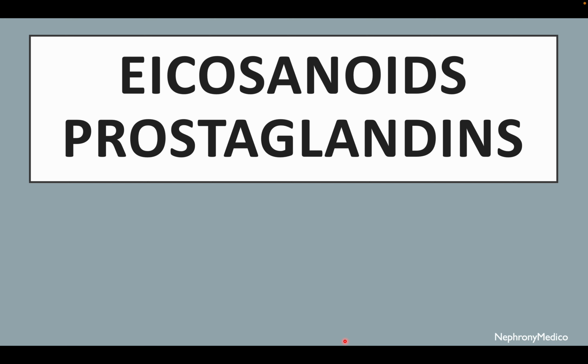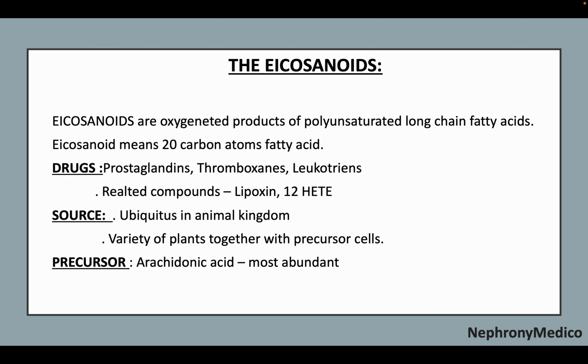Hello and welcome. Let's talk about eicosanoids, prostaglandins. Now, what are eicosanoids? Eicosanoids are oxygenated products of the polyunsaturated long chain fatty acids. Eicosanoid means a 20 carbon atom fatty acid. The group includes prostaglandins, thromboxanes, leukotrienes, and related compounds like lipoxin and 12-HETE.